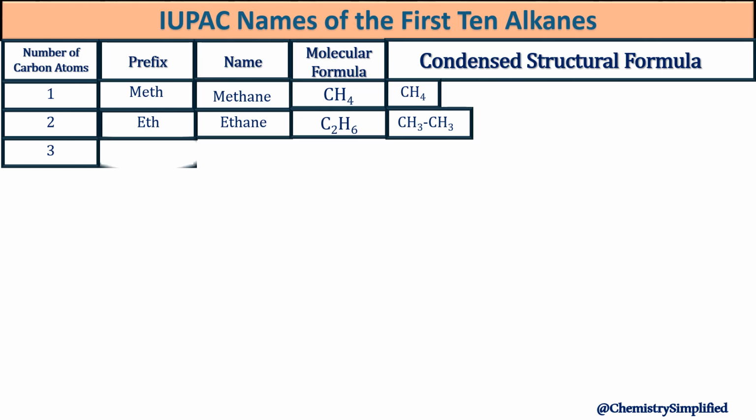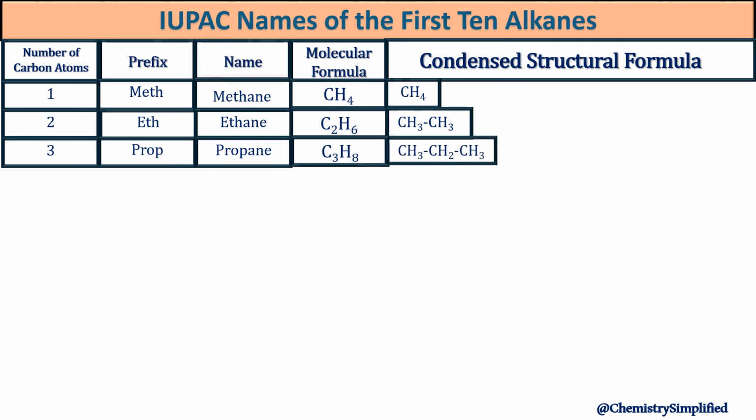3 carbons linked together, the prefix will be prop, thus the name propane. Molecular formula C3H8, and here is the condensed structural formula. 4 carbons, the prefix would be but, so the name butane.